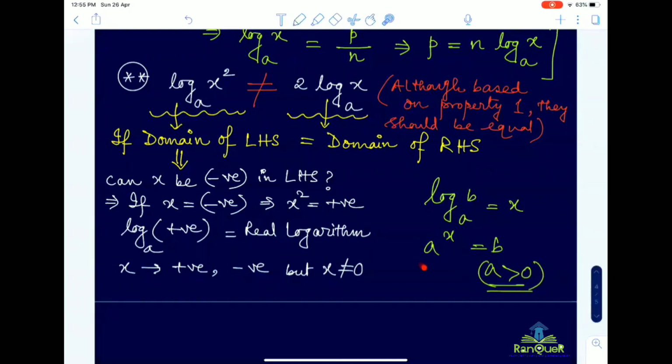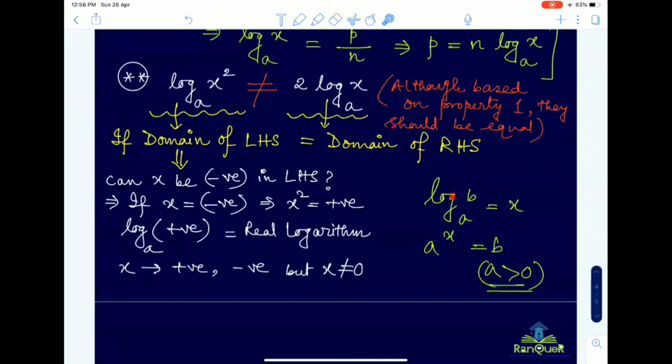Now when the base is greater than 0, whatever the exponent, your value of b will be positive, I mentioned. b will be 0 if and only if a is 0. We are dealing with only positive base. If a is positive, whatever the value of x, b is also positive. So b can never be equal to 0 in this case.